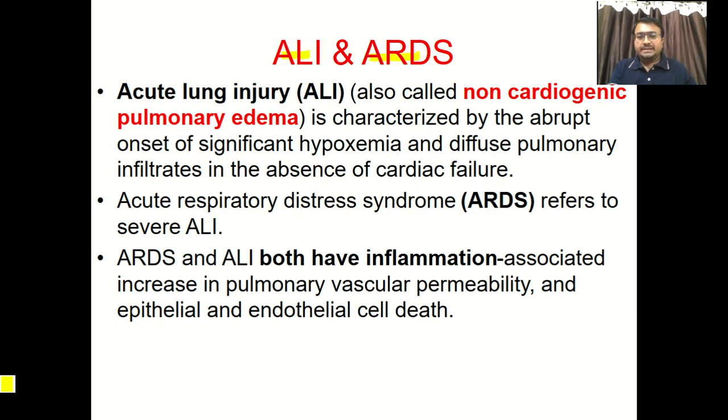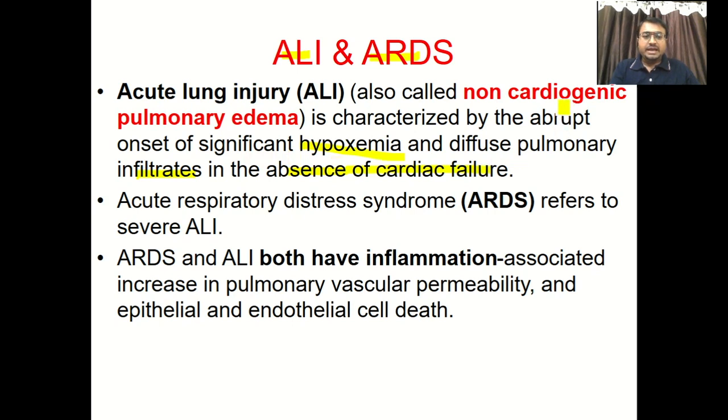So what is ALI? Acute lung injury is characterized by abrupt onset of significant hypoxemia and pulmonary infiltrates in the absence of cardiac failure. I already told you there is no cardiac pathology, but still there is edema, and it is associated with hypoxemia, so decreased fraction of inhaled oxygen, as well as pulmonary infiltrates on the chest X-ray.